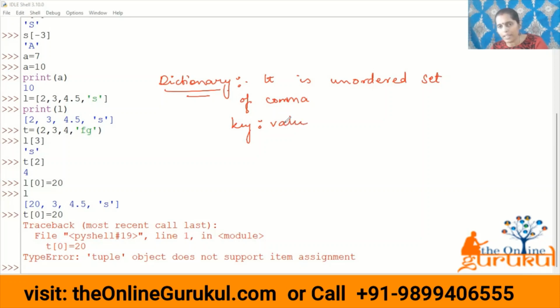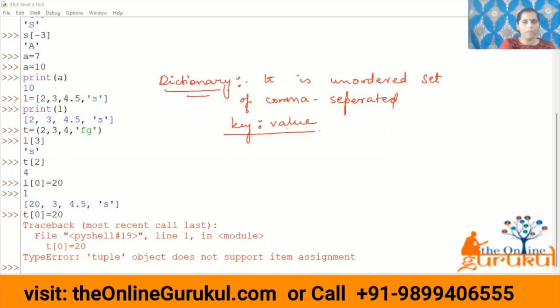There is a key value pair, and each key value pair is separated with a comma. Unlike the list and tuple, where the elements were retrieved using the index number, in a dictionary the elements are retrieved using the key. There is a key, and inside that key a value is assigned. For example, let me give you an example.